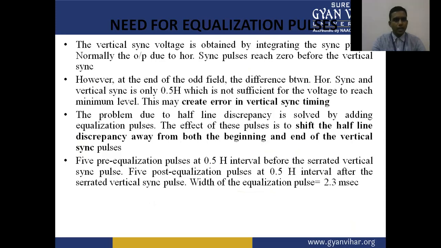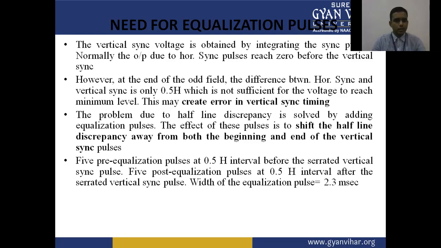However, at the end of the odd field, the difference between the horizontal sync and vertical sync is only 0.5 H, which is not sufficient for the voltage to reach the minimum level. This may create an error in the vertical sync timing. The problem due to the half-line discrepancy is solved by adding equalization pulses.